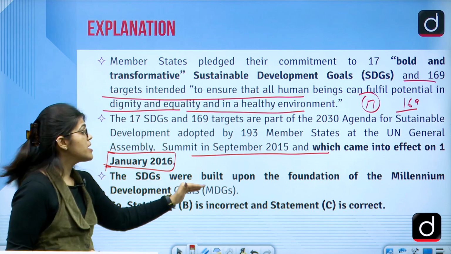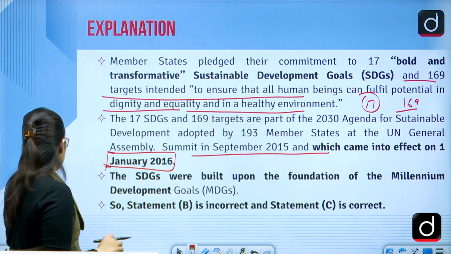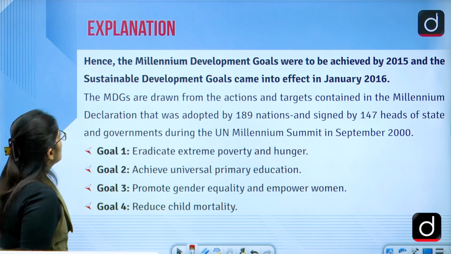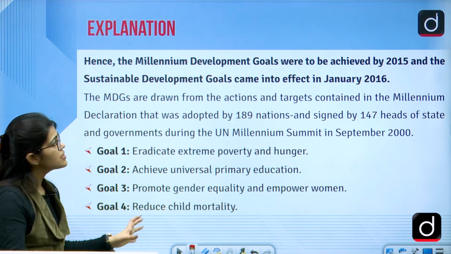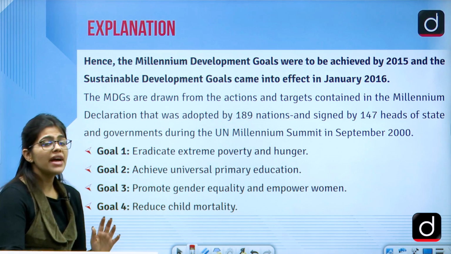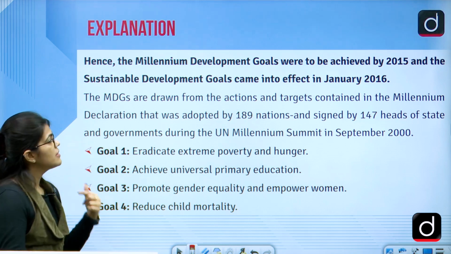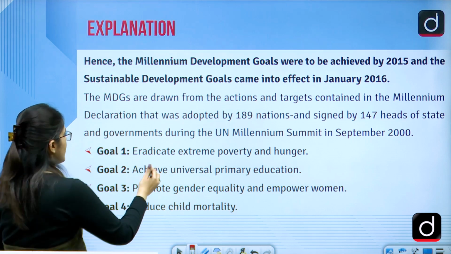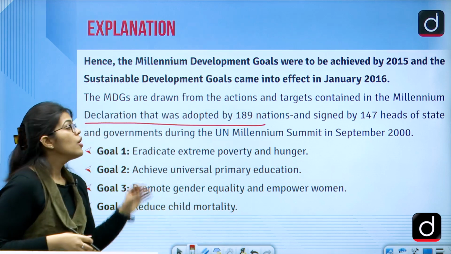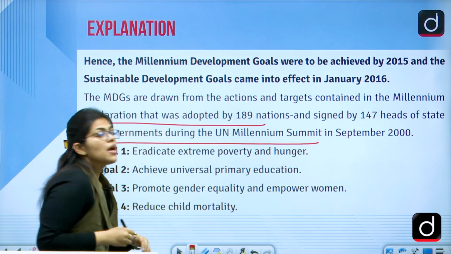The SDGs were built upon the foundation of the Millennium Development Goals. Hence, we know that these statements are correct. B becomes incorrect and C is correct. Hence we see that the Millennium Development Goals were to be achieved by 2015 and the Sustainable Development Goals came into effect in 2016. So, the MDGs are drawn from the actions and the targets contained in the Millennium Declaration that was adopted by 189 nations and signed by 147 heads of state and government during the Millennium